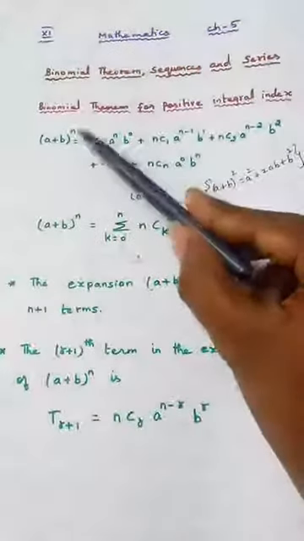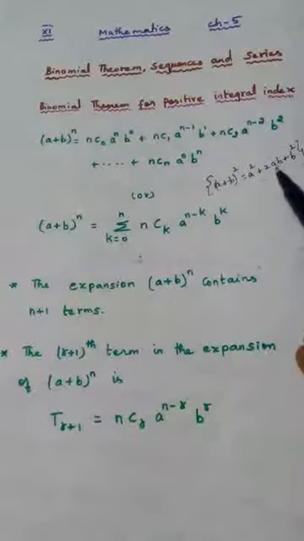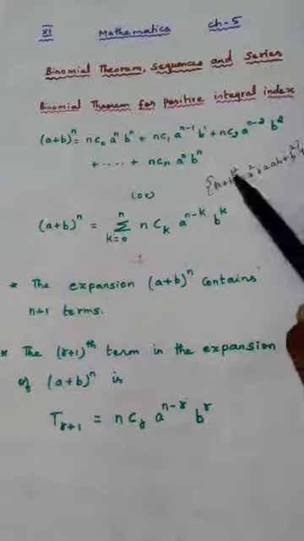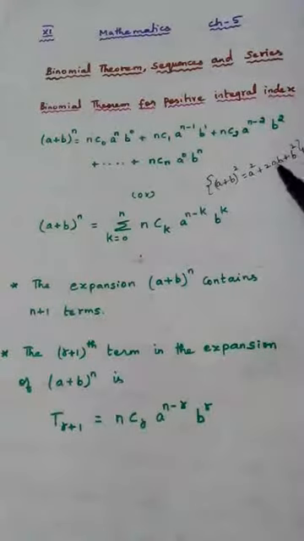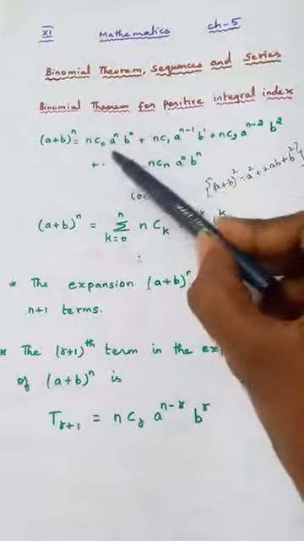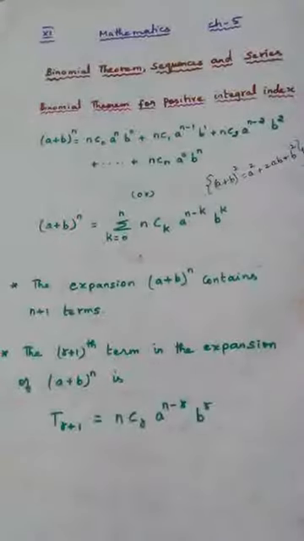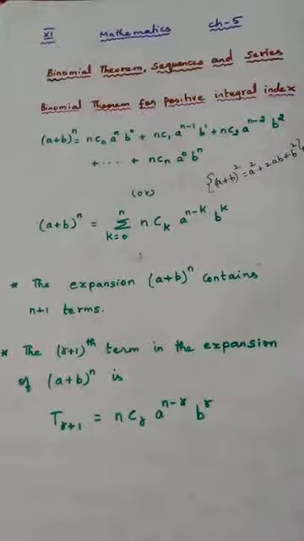What is the power n here? Power n is 2. How many terms are we having? 3 terms we are having. So 2 means here we will have 3 terms. Similarly, if the power is n, we will be having n plus 1 terms. Like that you have to understand.